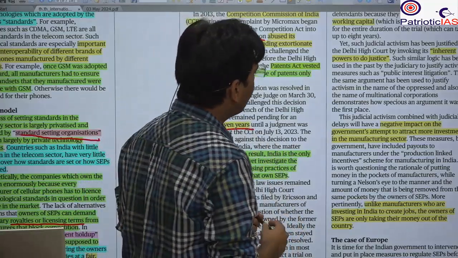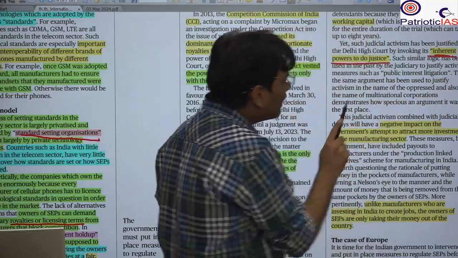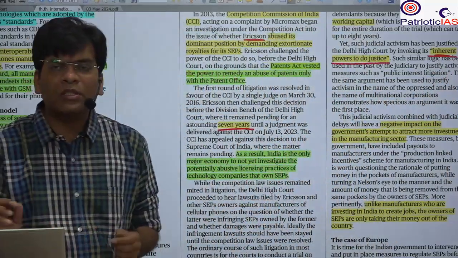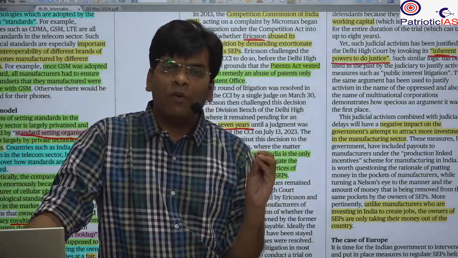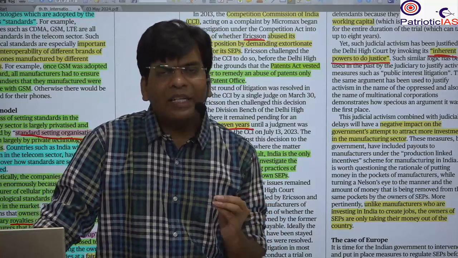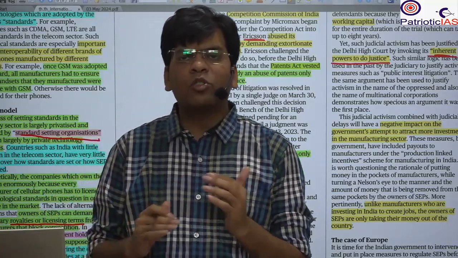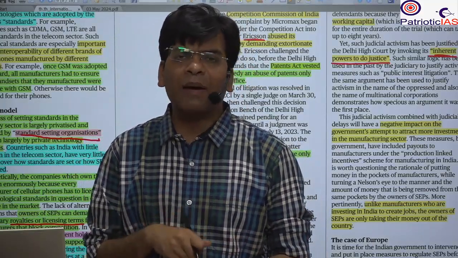And here the inherent power to do justice is not against the powerful, but it is against the weak. And in that case, it becomes very difficult for Indian companies to grow, because in India the working capital is the main thing.